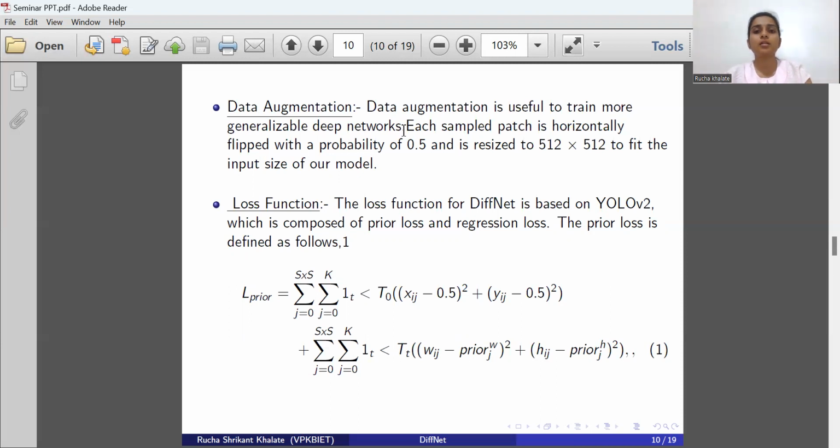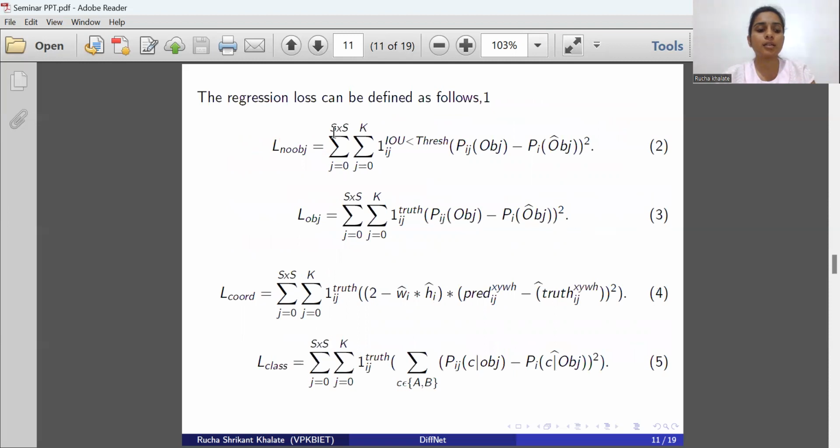Now we will see the loss function. The loss function is the function which quantifies the error between the output of the algorithm and given target value. The loss function for the DiffNet is based on YOLOv2, which is composed of prior loss and regression loss. The prior loss helped the DiffNet to learn the shapes of the prior boxes more quickly. This is the equation to find the prior loss. Now we'll see the regression loss.